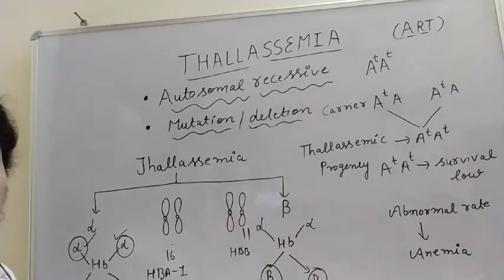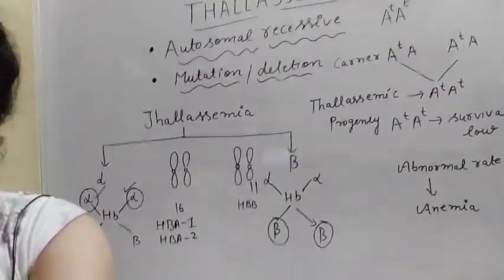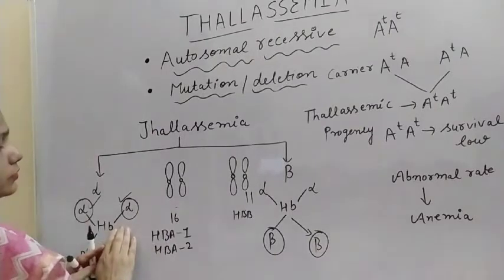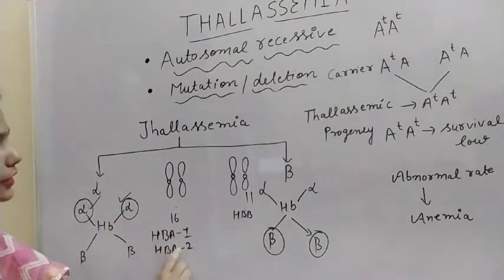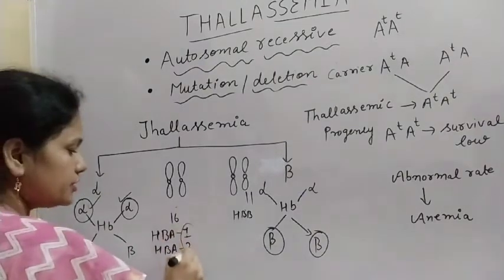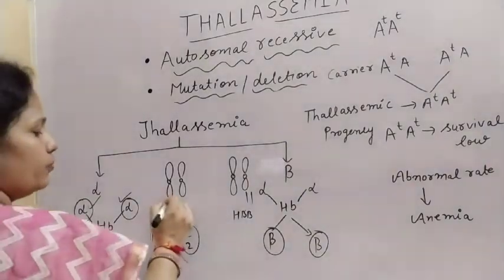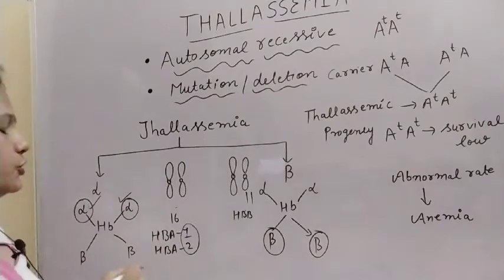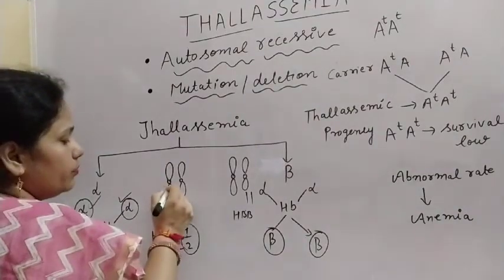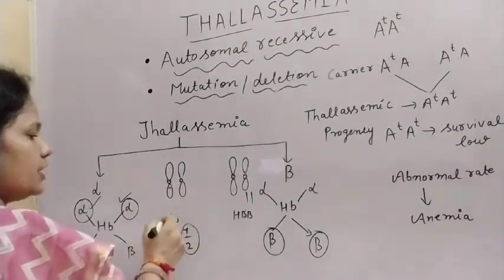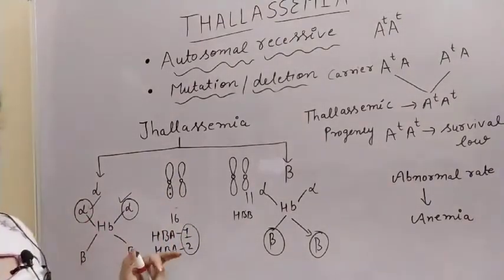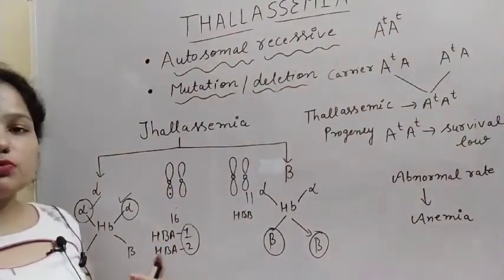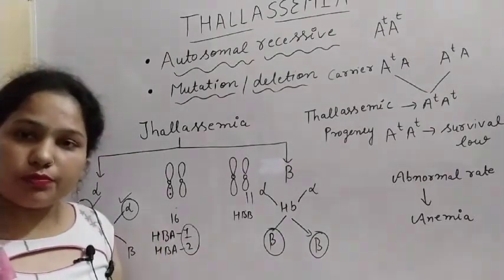In case of alpha thalassemia, there are two genes, HBA1 and HBA2. These two genes are present on the short arm of chromosome number 16, HBA1 and HBA2. And because the chromosomes are coming from both the parents.